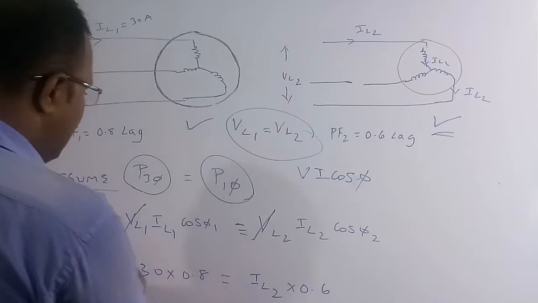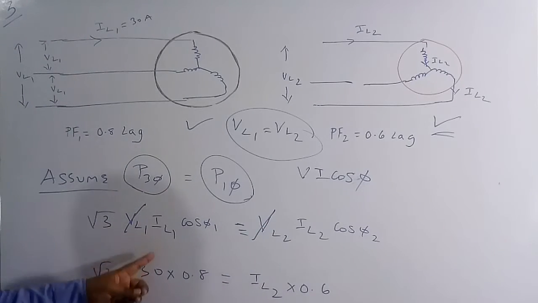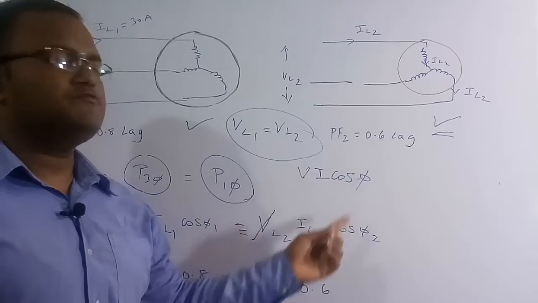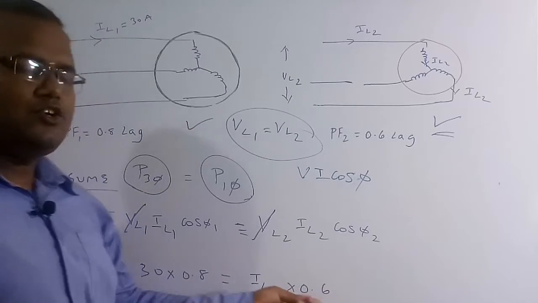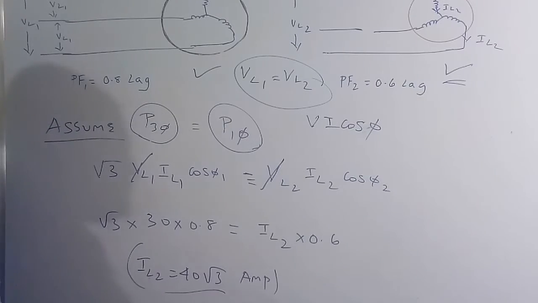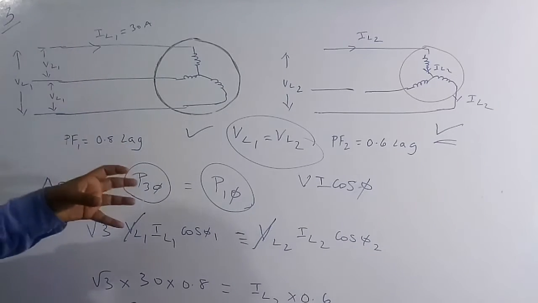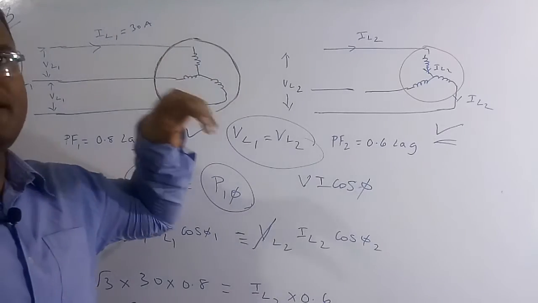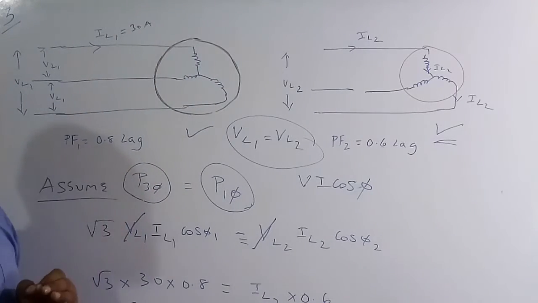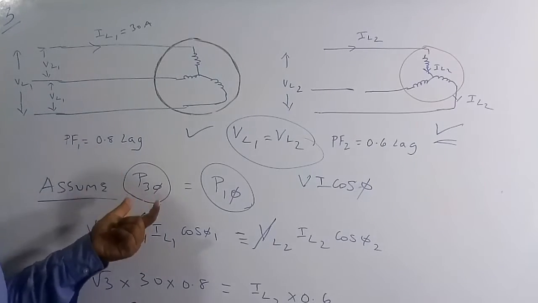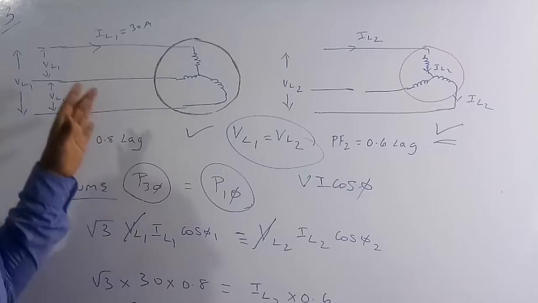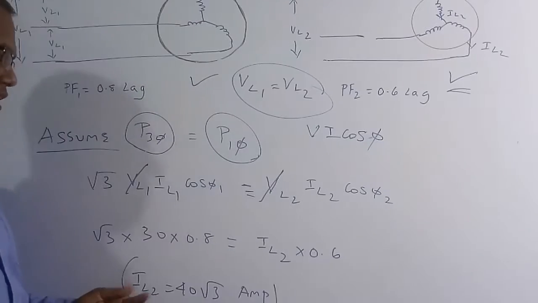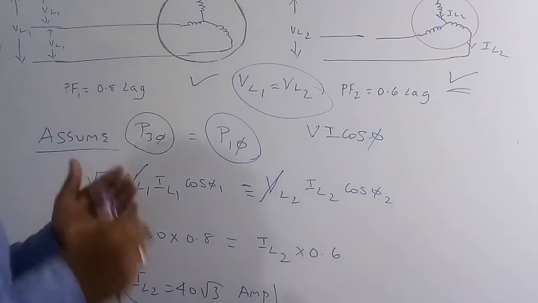So we can cancel this, and the remaining values we know: root 3 into IL1, which is 30 ampere, and cos phi 1 is 0.8. IL2 we need to figure out, and cos phi 2, the power factor of the second case, is 0.6. If you solve this, we get 40 root 3 ampere. Basically, we assumed that the active power input to the induction motor is the same in both cases. We used the 3-phase active power expression, root 3 VL IL cos phi, for the first case, and the single phase power expression VI cos phi. Based on that we solved this numerical and found the correct answer, which is 40 root 3 ampere.